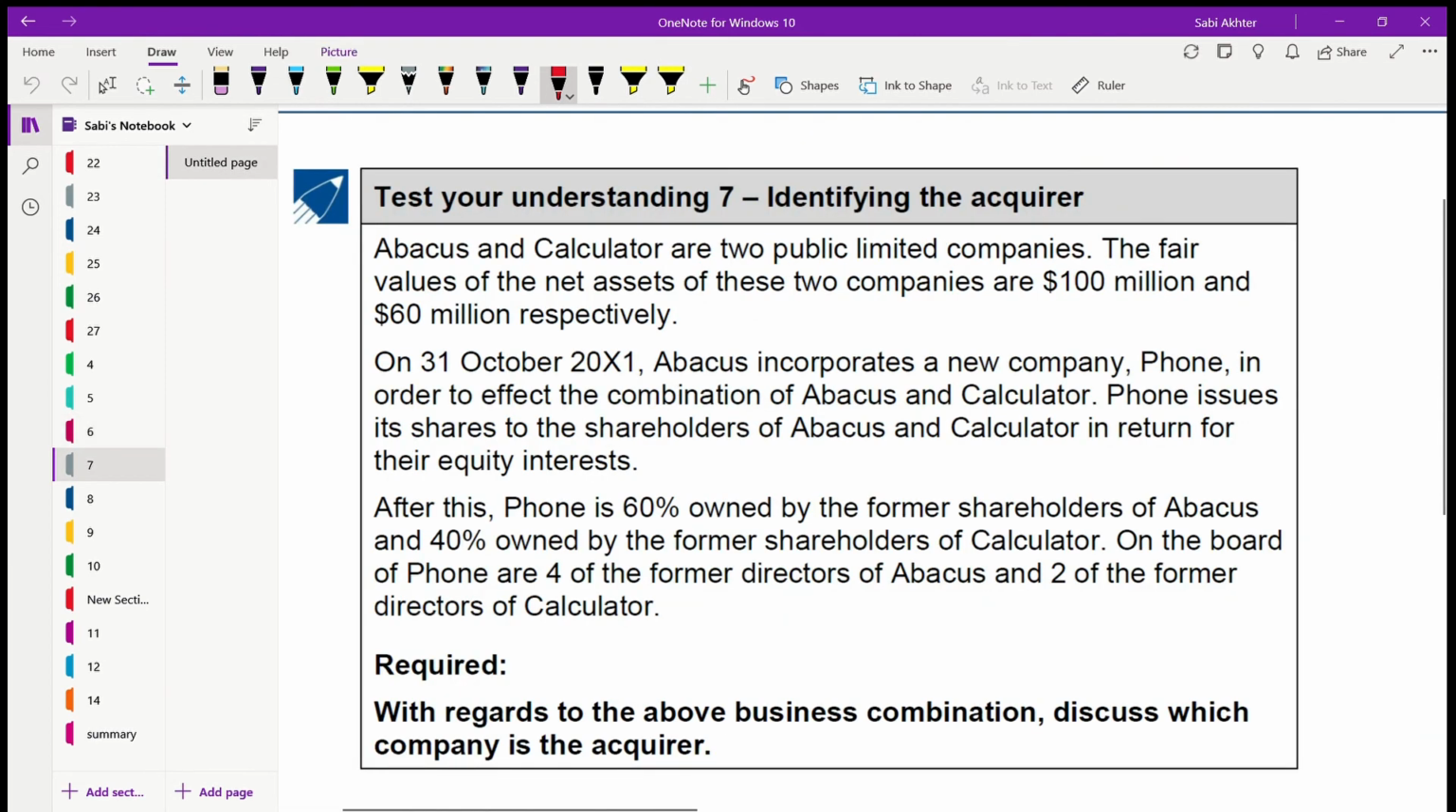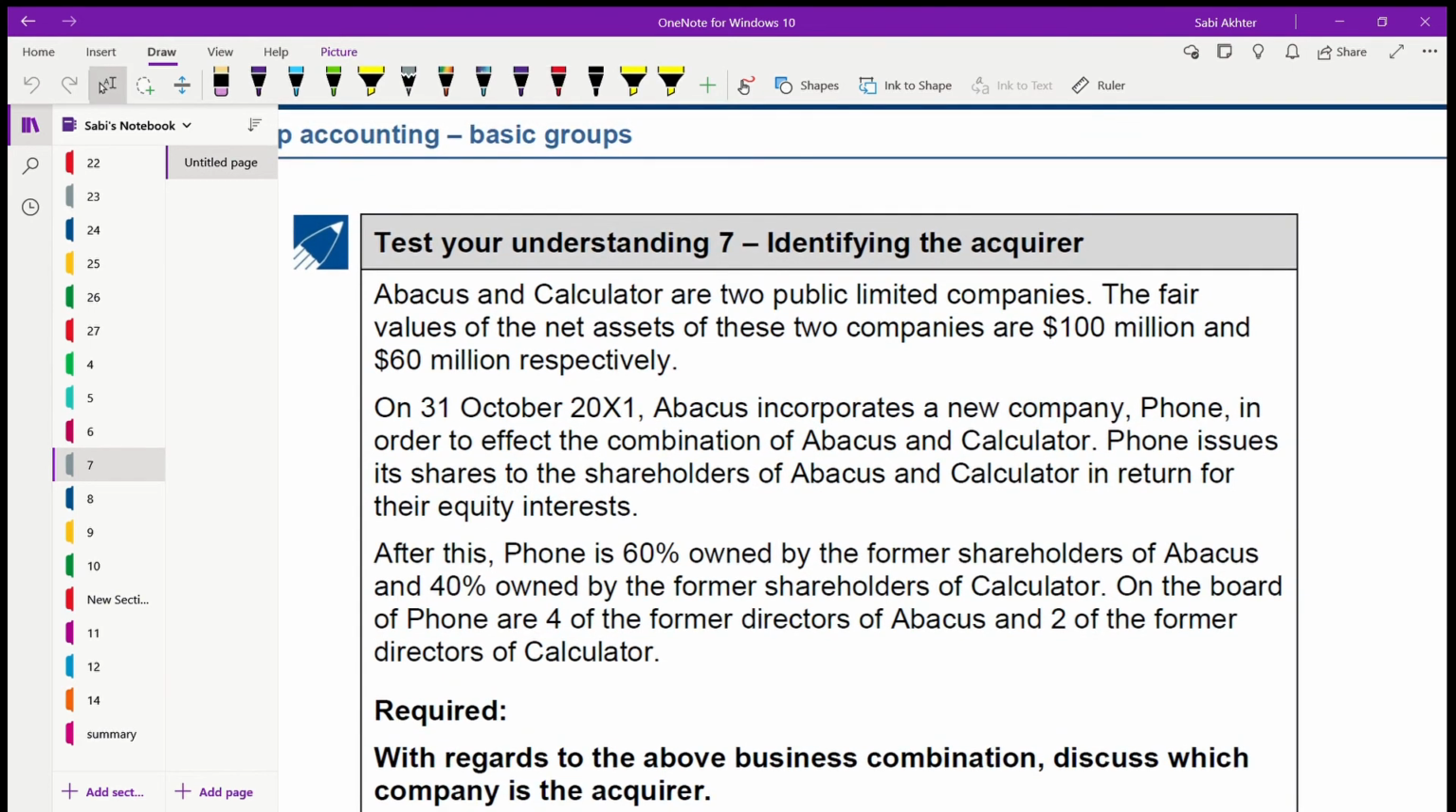Test understanding 7, identifying the acquirer. Okay. Abacus and Calculator are two public limited companies. The fair value of the net assets of these two companies is 160 million: 100 for Abacus, 60 for Calculator. On 31st October 2001, Abacus incorporates a new company, Phone. In order to effect the combination of Abacus and Calculator, Phone issues its shares to the shareholders of Abacus and Calculator in return for the equity interest.